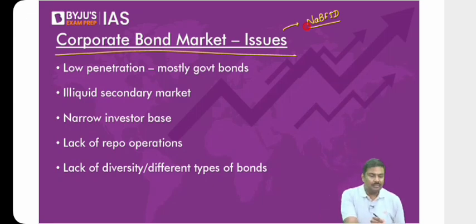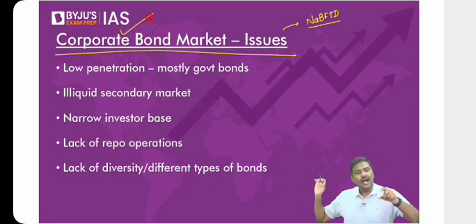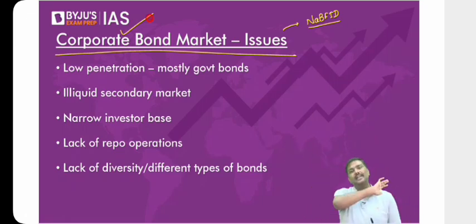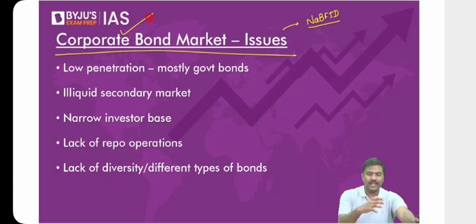Let's start. Bond market, especially I'm talking about corporate here. Corporate means private sector companies. Private sector companies, just like the government, are allowed to issue bonds, borrow from the market. But in case of India, when you compare the corporate bond market in India to, let's say, Western markets, the corporate bond market is not very well developed. It is there, I'm not saying it is not there, but it is not very well developed. How can I prove that? Let's try and understand certain factors here.